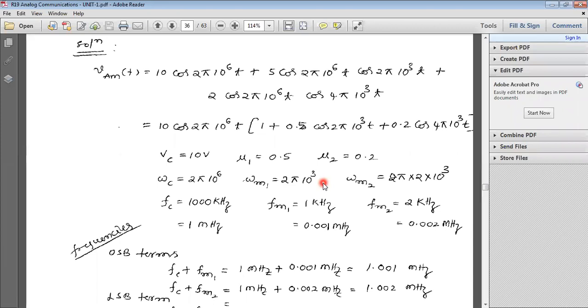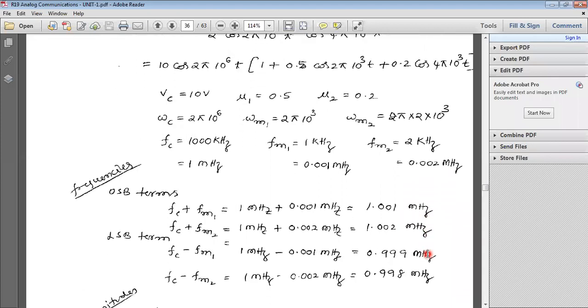FC equal to 1 megahertz. FM1 equal to, what did you get? 1 kilohertz. If you write in megahertz, it becomes 0.001 megahertz. And FM2, the second message signal frequency, is 0.002 megahertz.